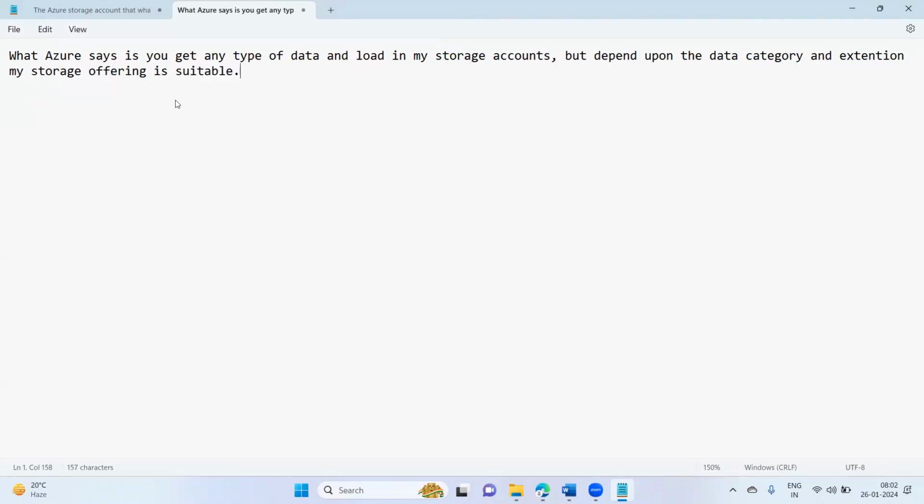What I'm saying here is that it will accept any type of data, any extension, whatever it is. Extension means a .csv file is one extension, an Excel file is one extension, .pdf is one type of extension. Like this, any type of data can be loaded in the storage account. But depending upon the data category and extension, my storage offerings are suitable.